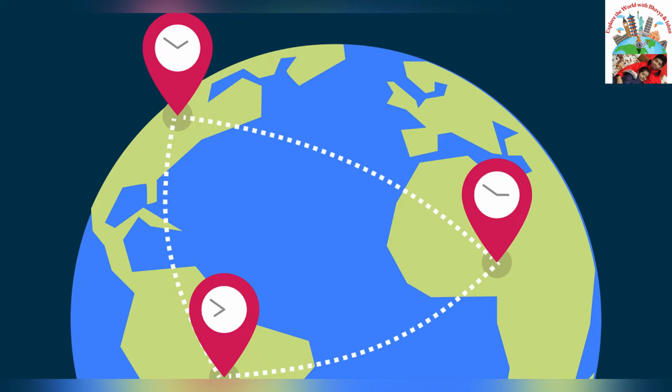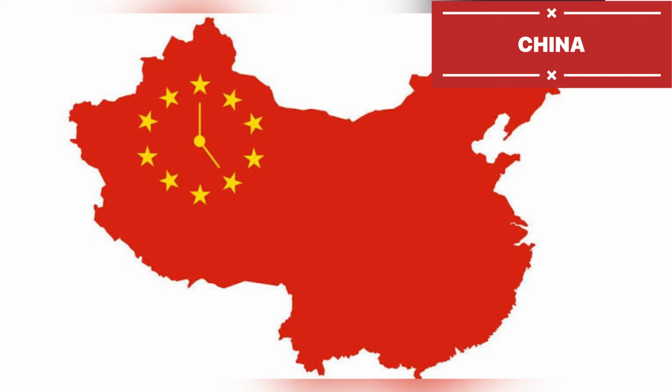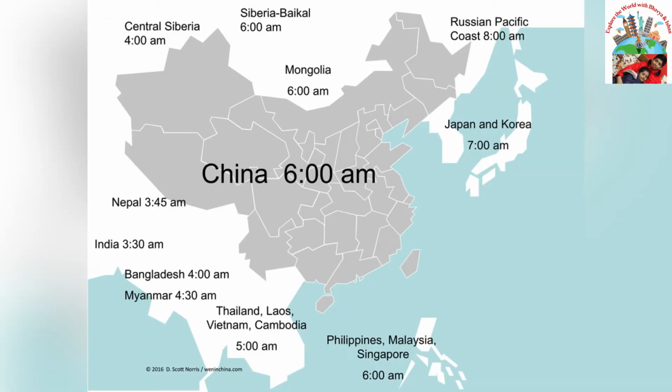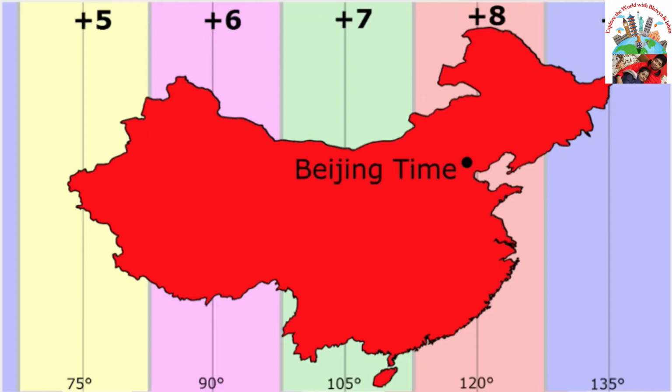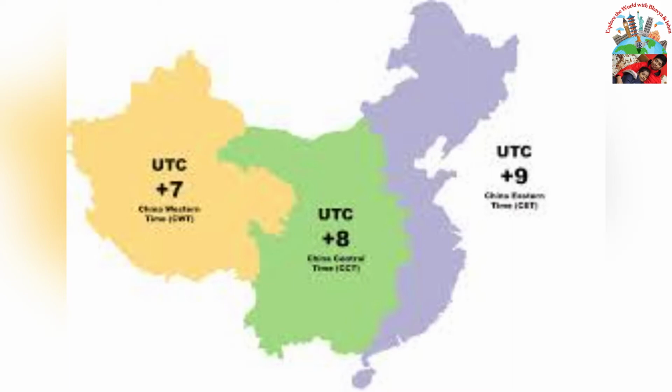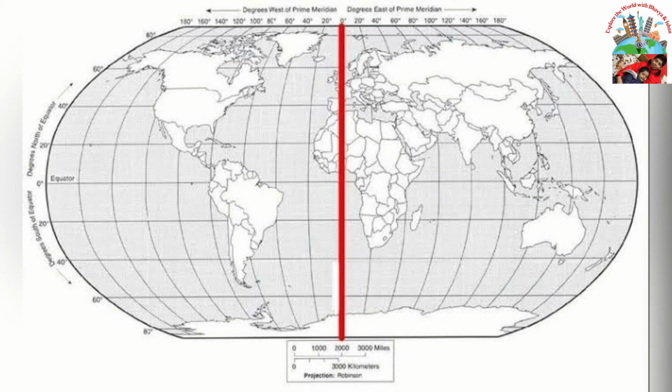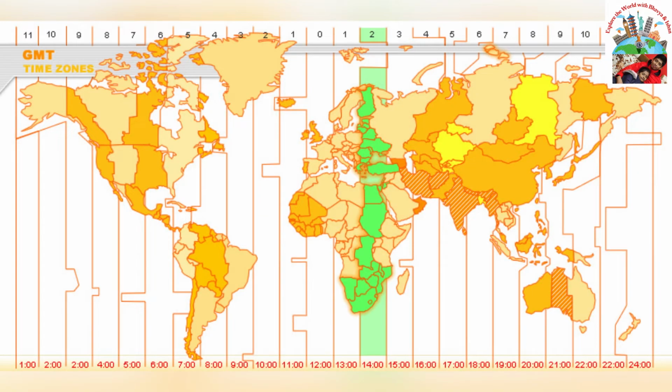Not everyone accepted the idea of standard time right away. In fact, many countries continue to set their own times today. For example, in China, it's always the same time all across the country. That's despite the fact that China stretches across three standard time zones. Other nations adopted systems that changed time zones by smaller increments, like 15 or 30 minutes. For that reason, there are more time zones than the standard 24 in use today.